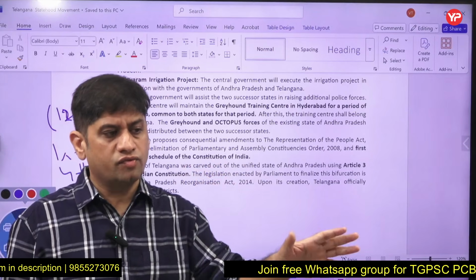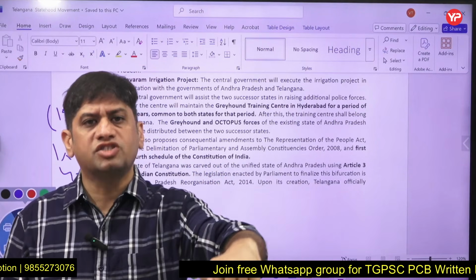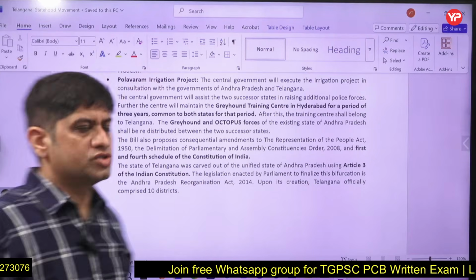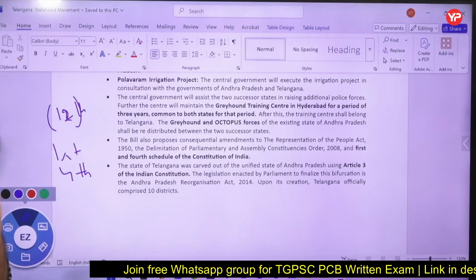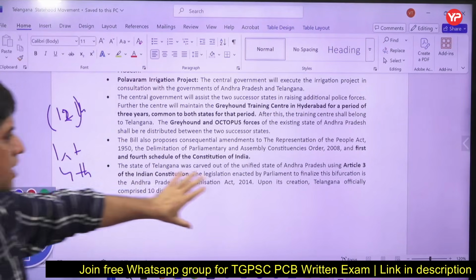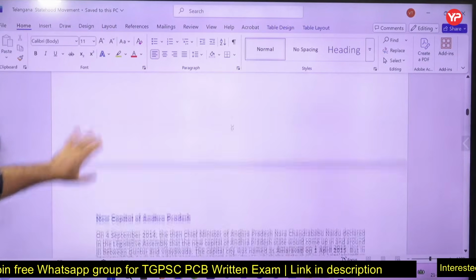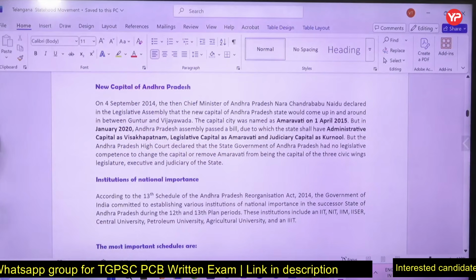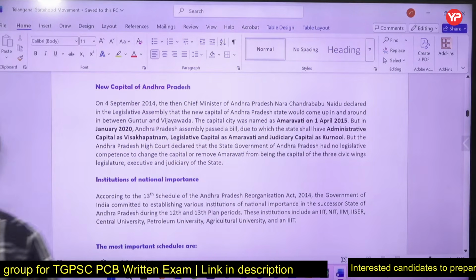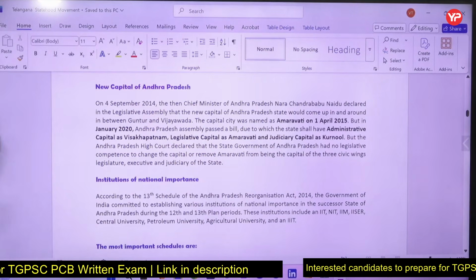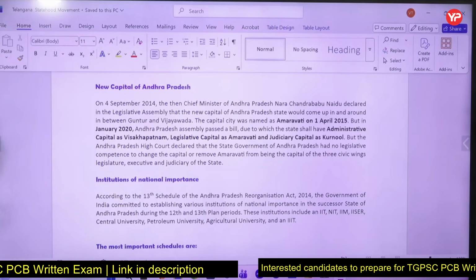Like the first schedule of the Indian Constitution will be amended, changed, and a new state name will be added in that. Right, so this entire thing is under Article 3 of the Indian Constitution. So we are talking about articles of the Indian Constitution, and sections of the newly created act, and schedules of the Indian Constitution also.